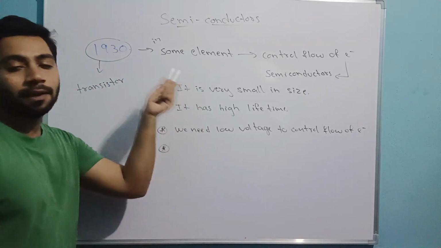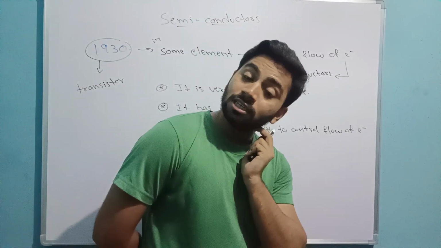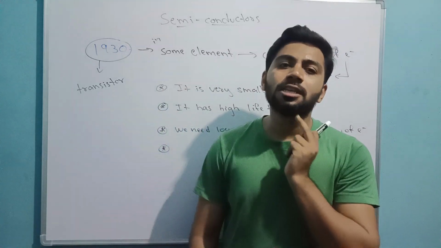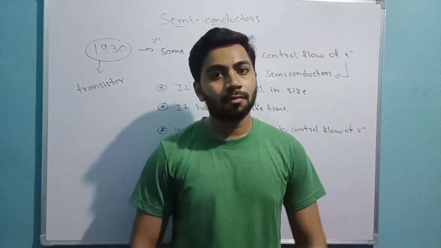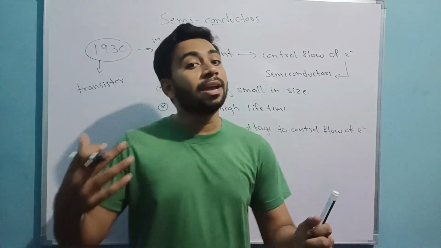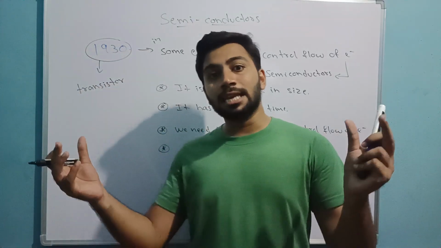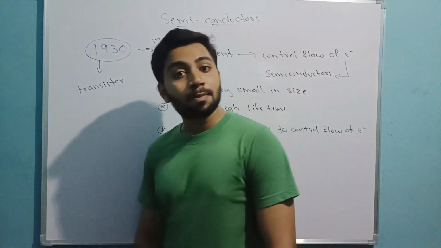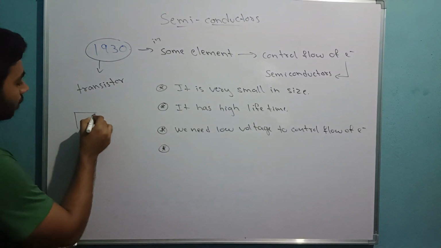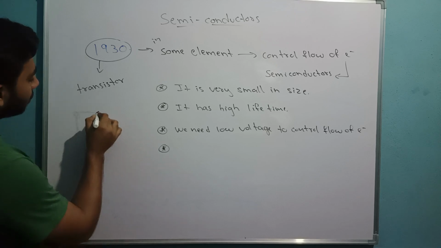Now, after the development of the transistor in 1930, see nowadays, 5 or 10 years back, we used to have this much big TV, right? That TV consists of a vacuum tube. Now we are using an LCD, which is called liquid crystal display. See, first we used to have a bulky TV like this.